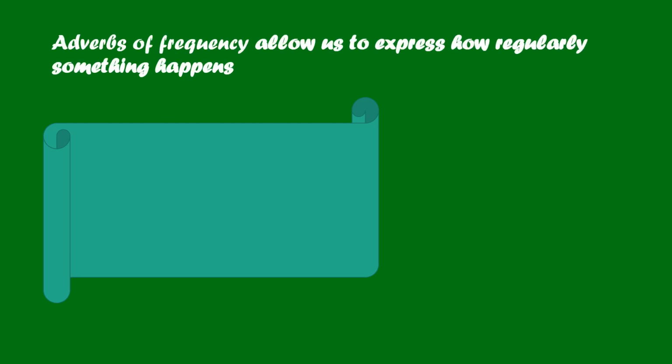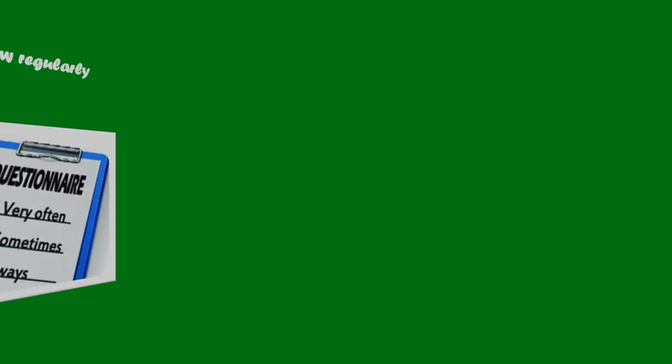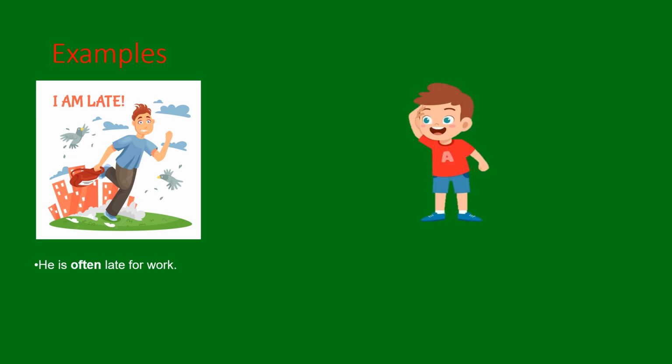Adverb of frequency. An adverb of frequency allows us to express how regularly something happens. In simple words, an adverb of frequency describes how often an action happens. Examples: he is often late for work. How often is he late for work? Often. We seldom see John. How often do we see John? Seldom. Yes, seldom is an adverb of frequency.